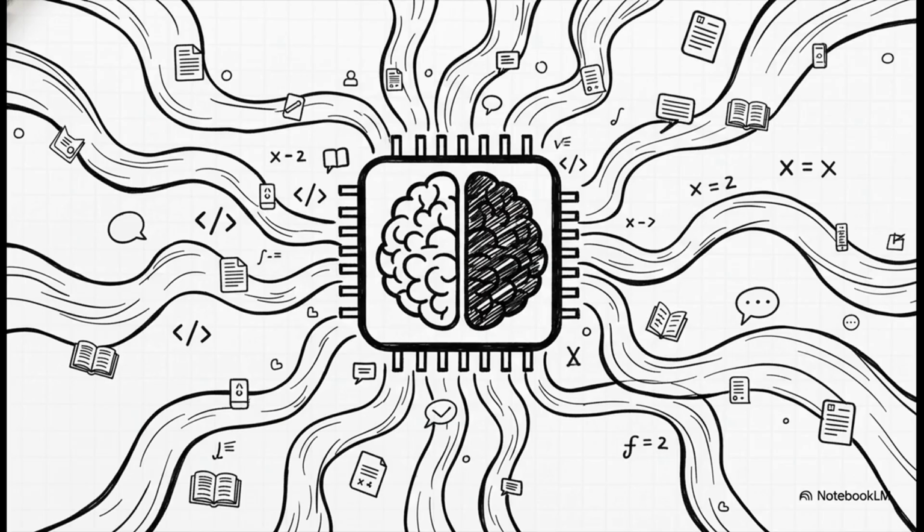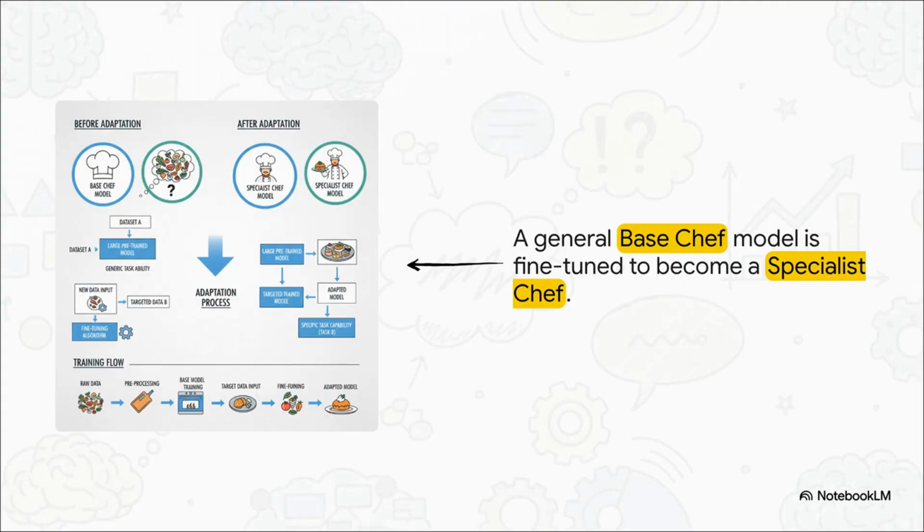By digesting all of this information, it starts to learn all the patterns, the grammar, and the really complex relationships that make up human language. But what if you need the model to be an expert in something specific, like medical research or legal contracts? Well, that's where fine-tuning comes in. You take a general pre-trained model, that's our base chef model here, and you train it some more on a smaller, specialized set of data to create a specialist chef model.